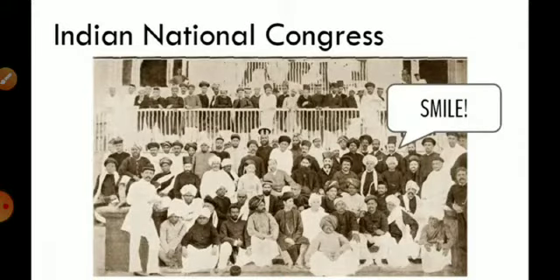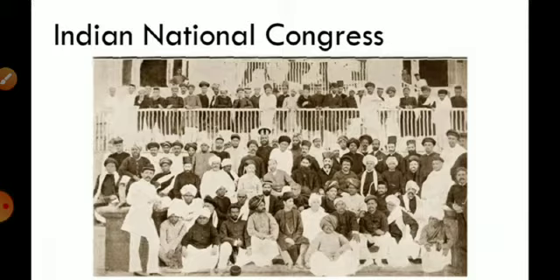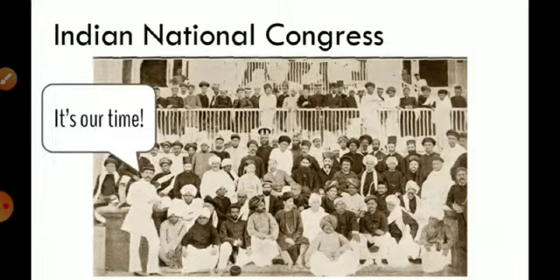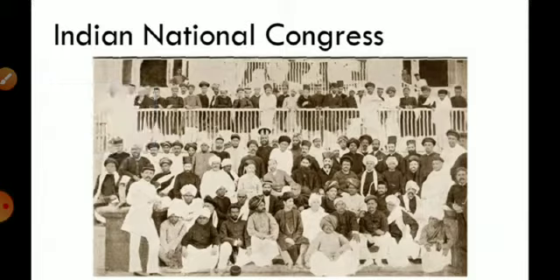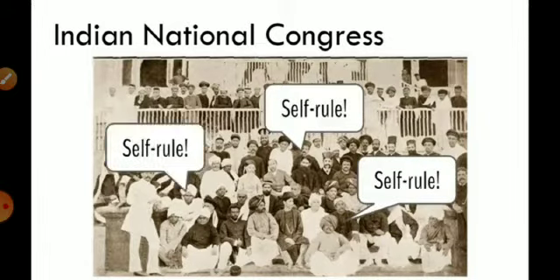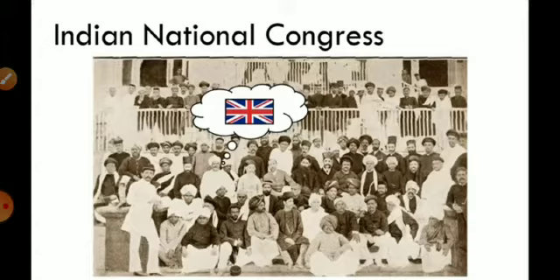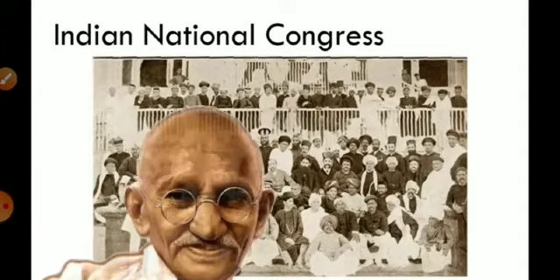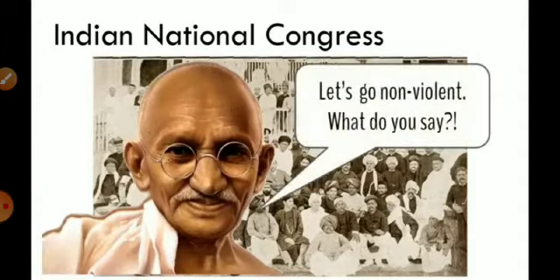The Indian National Congress was formed in 1885 and was a driving force of the Indian movement for independence from Great Britain. They would meet to discuss issues that were concerns for the urban and elite Indians. By the early 1900s, some congressmen advocated for self-rule, but there were still many British supporters in the INC. By the 1920s, Gandhi was the party leader and he began advocating nonviolent resistance.